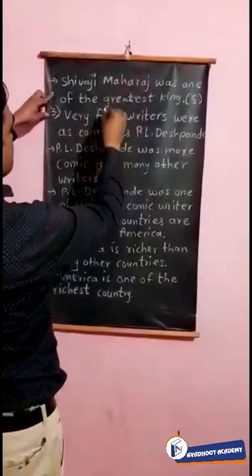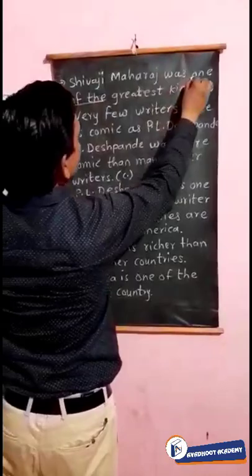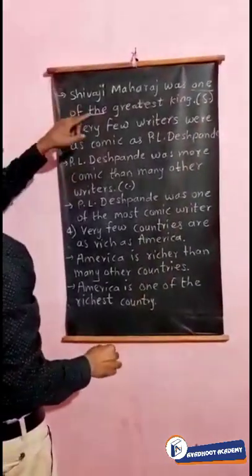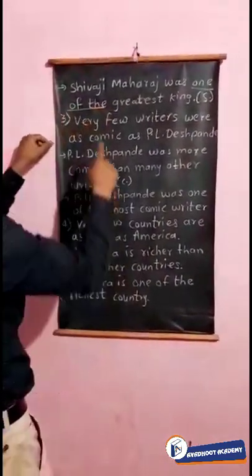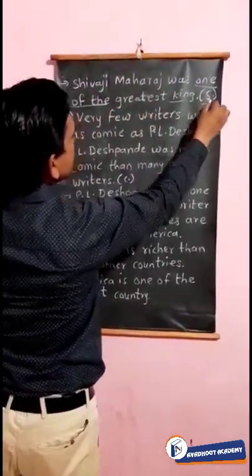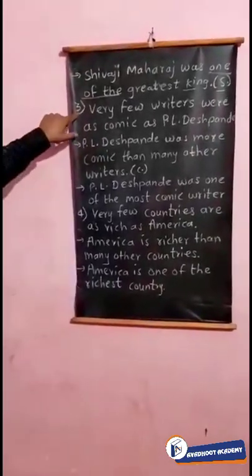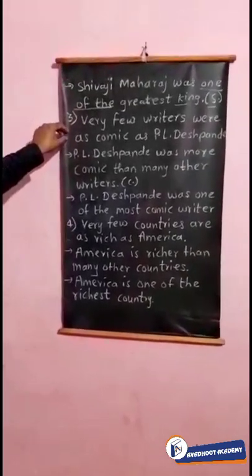Shivaji Maharaj was not only great, but other kings were also great at that time. So Shivaji Maharaj was one of the greatest kings. So this sentence will now change into superlative.